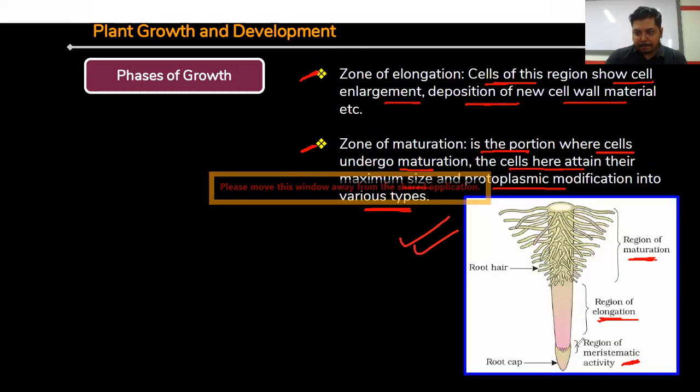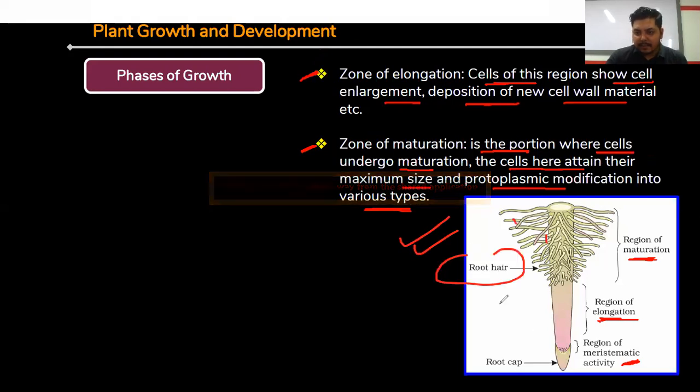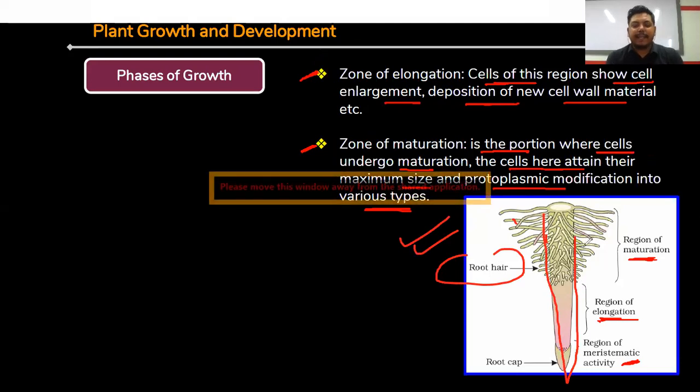Now just see the structure. If you take one root, these are the root hairs, right? And we can classify the whole root into three stages. Because in the case of the root, growth is found where the root is going towards the soil, and then we can measure the growth of the root.